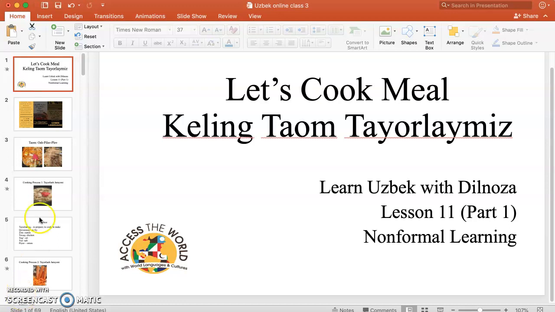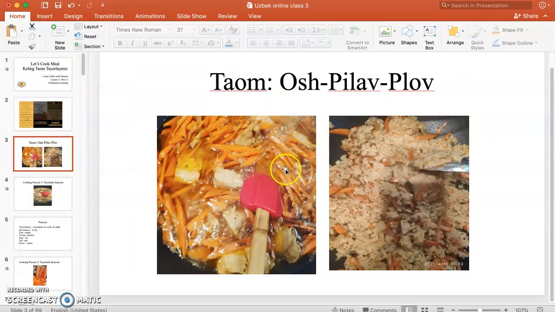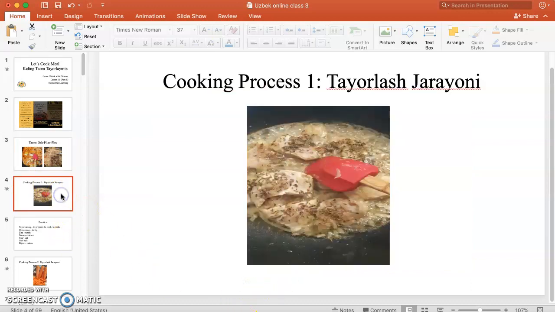We're going to cook together. Bizning birinchi taomimiz osh. Some people call it pulao or plov in Russia. Tayyorlash jarayoni.